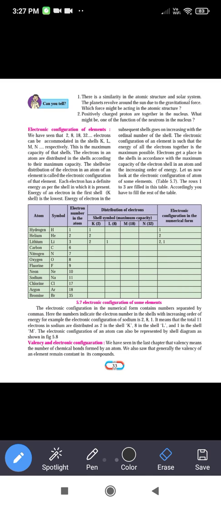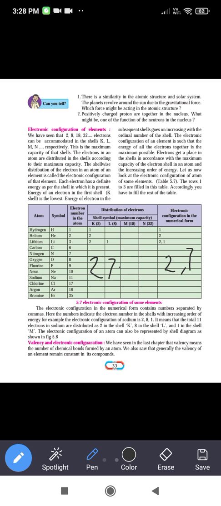Now next, fluorine, the atomic number is 9, means it has 9 electrons. The 2 electrons will be filled in the K shell. K में कितने आएंगे, 2 electrons, and L shell में कितने आएंगे, 7, so 2 comma 7.